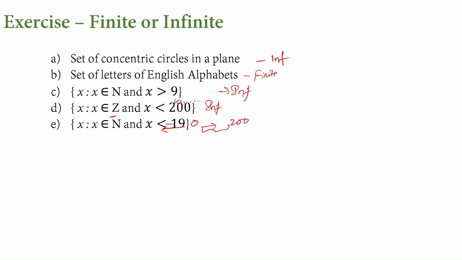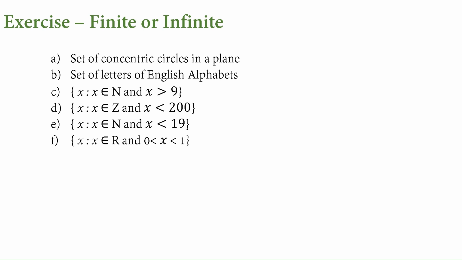The next question, x belongs to N where x is less than 19. The starting point for natural numbers is 0, and till 18 we will have this. So there is a count, because of which this can be called a finite set. The next question, x belongs to R and within 0 and 1. Between two numbers there can be n number of real numbers. So this is also an infinite set.